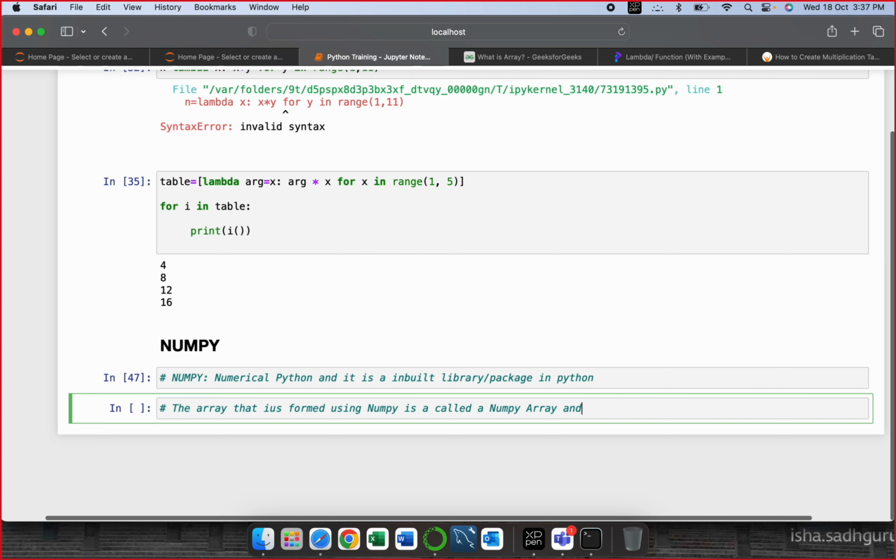And we also call it an ND array. So when we are creating an array, we create it like an ND array. That's how we create arrays in NumPy.